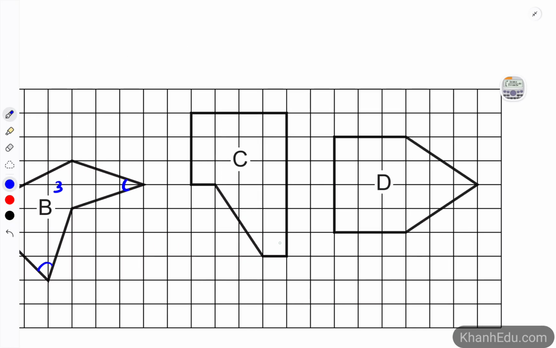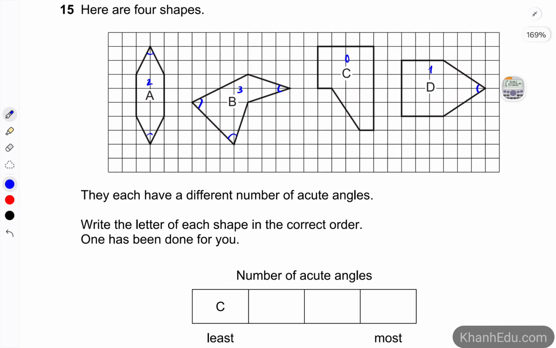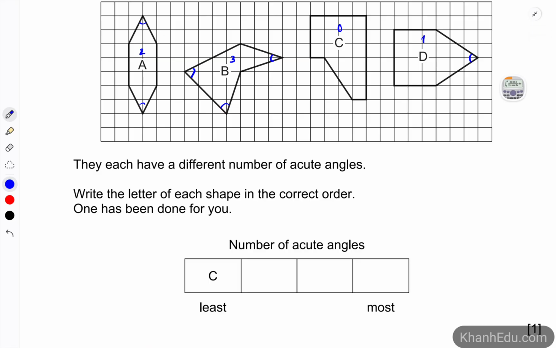And this one, we don't have any acute angle, so it's going to be 0. And for shape D, just 1 acute angle. So when we put them in order from the least to the most, C has the least, which is 0, and the next one is D, the next one is A, and the last is B.